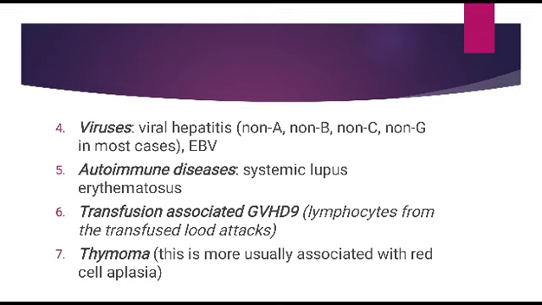This 9 is by mistake. It's not GVHD9, it's just GVHD, indicating graft versus host disease. And here the lymphocytes of the donor will attack the body cells of the recipient. Number 7, thymoma. This is a tumor of thymus gland, and it is usually associated more with pure red cell aplasia rather than aplastic anemia.